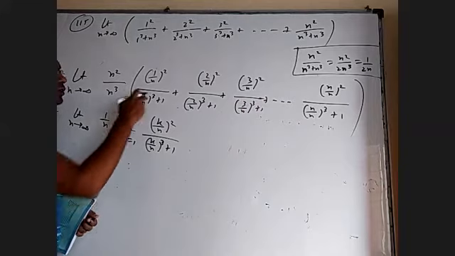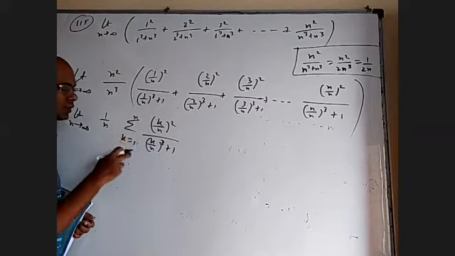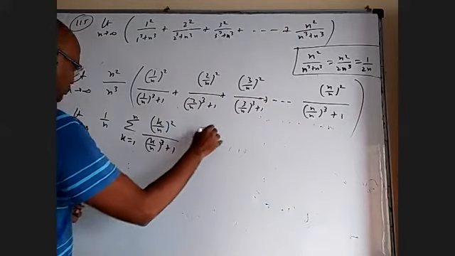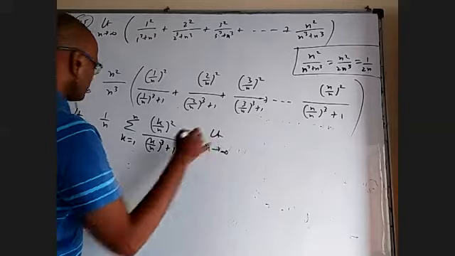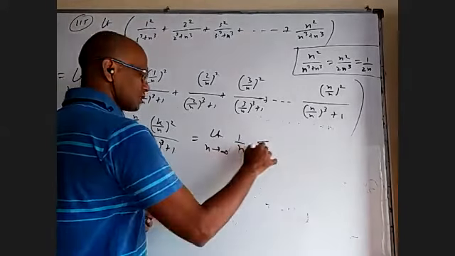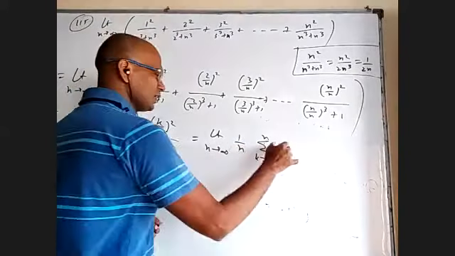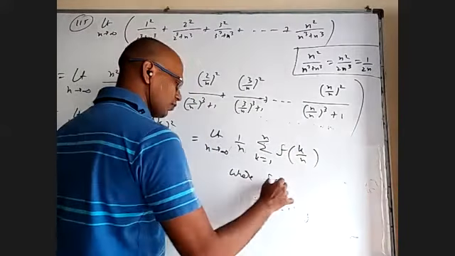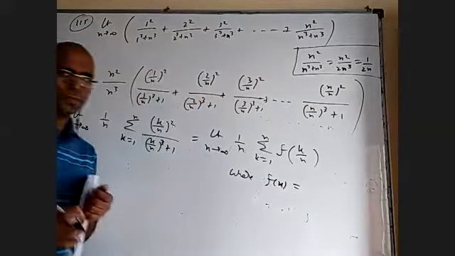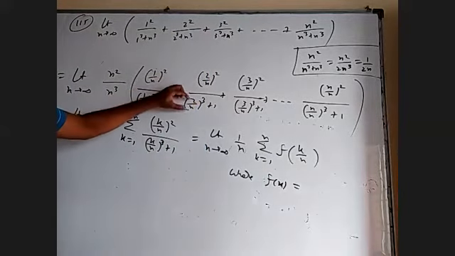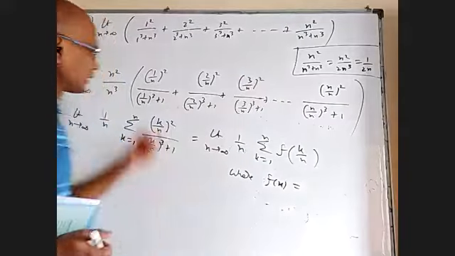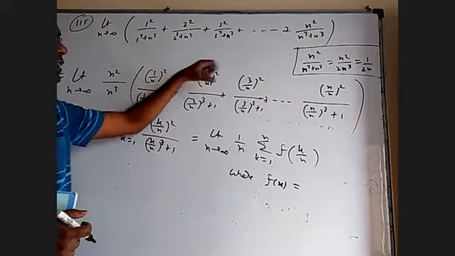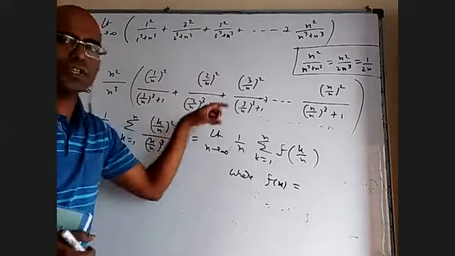You can see when you put k equal to 1, this will come. When you put k equal to 2, this will come. When you put k equal to 3, this will come. This further, I want to write as limit n tends to infinity 1 by n sigma k equal to 1 to n f of k by n, where f of x is equal to, if I take this k by n as x, each one of them, when I replace 1 by n with x or 2 by n with x or 3 by n with x, how is this function going to appear?